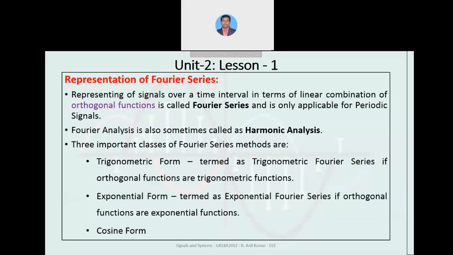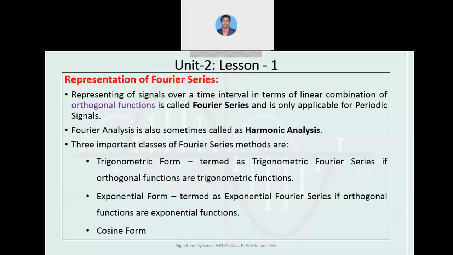So what do we mean by Fourier series? Fourier series can be obtained only for periodic signals, and it is the representation of signals over an interval of time in terms of orthogonal functions. For functions which satisfy the orthogonal conditions, the Fourier series can be represented.